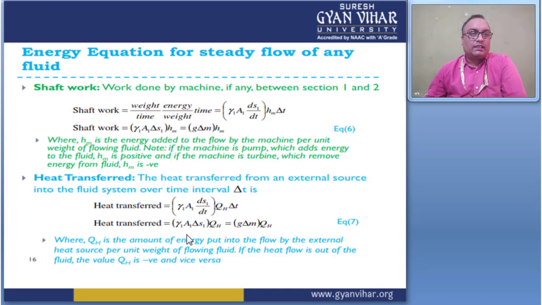Then it gives gamma 1 A1 delta S1 equal to Q_H, and it gives g delta M into Q_H, where Q_H is the amount of energy put into the flow by the external heat source per unit weight of the flowing fluid.